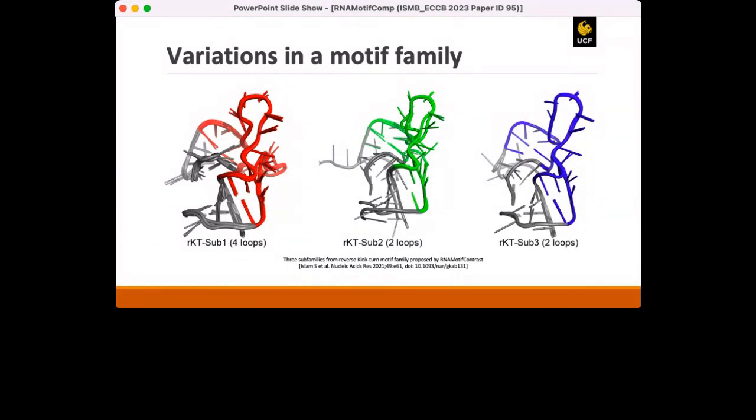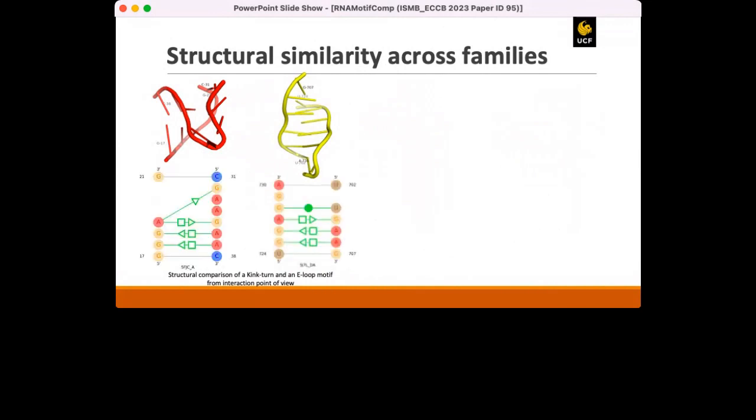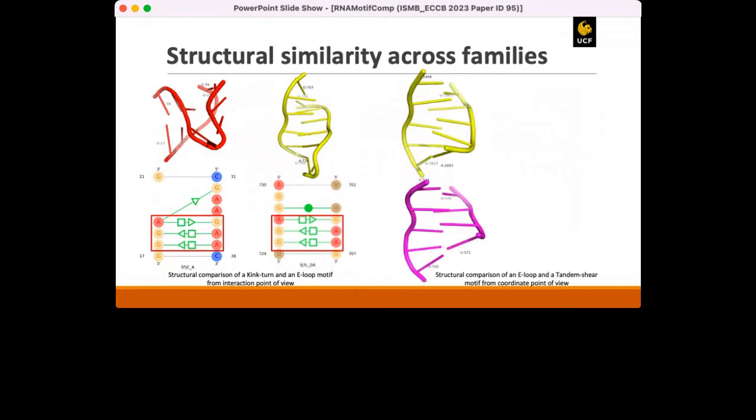So we have done further analysis of these motif families and discovered structural similarity across motif families. So for example, the red instance from the Kink-turn motif family and the yellow instance from the E-loop family form different shapes, but when we look into their base interactions, a significant portion of one matches with the other. On the other hand, in the second example, the yellow instance from the E-loop motif family